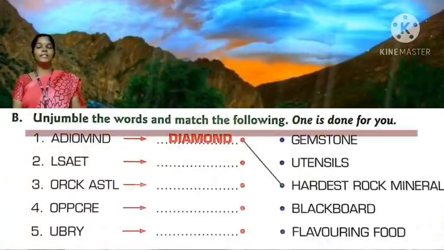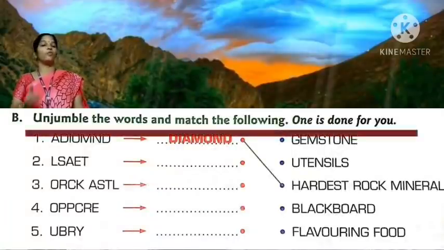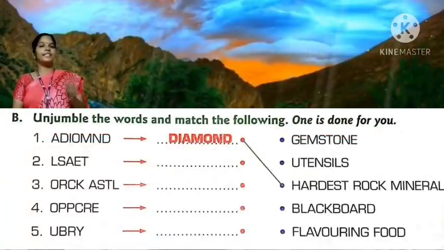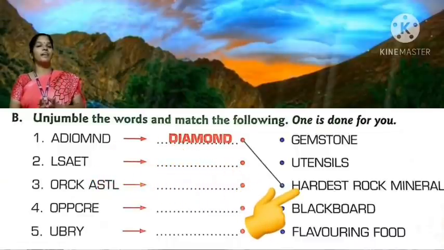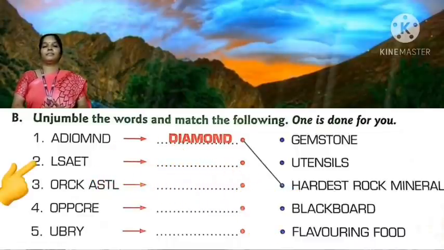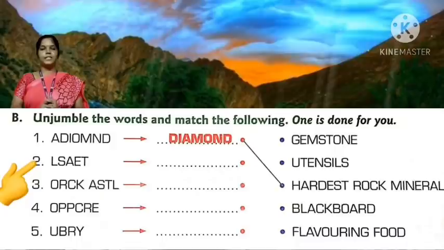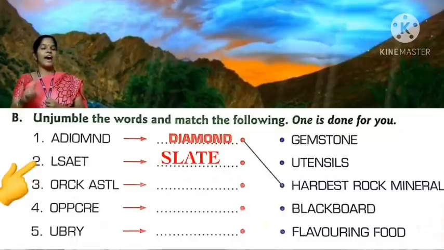Unjumble the words and match the following. One is done for you. First one, diamond, hardest rock mineral. Second question, children. Shall we write the correct word? Yes, slate. S-L-A-T-E, slate. And the match, yes, blackboard.